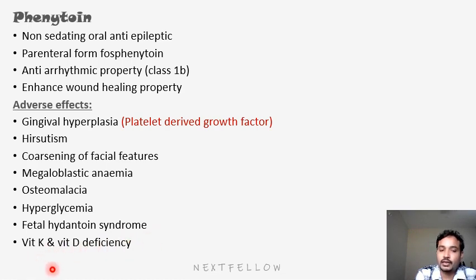Pregnancy, then vitamin K and vitamin D deficiency. Here the MCQ will be focused on ADRs, mainly the reason for the gingival hyperplasia and what are the other actions of phenytoin, like antiarrhythmic, and it is having a wound healing property.